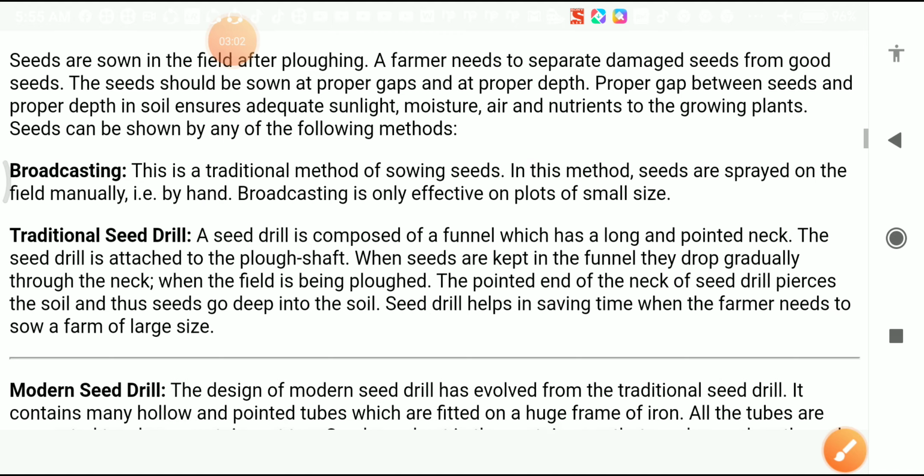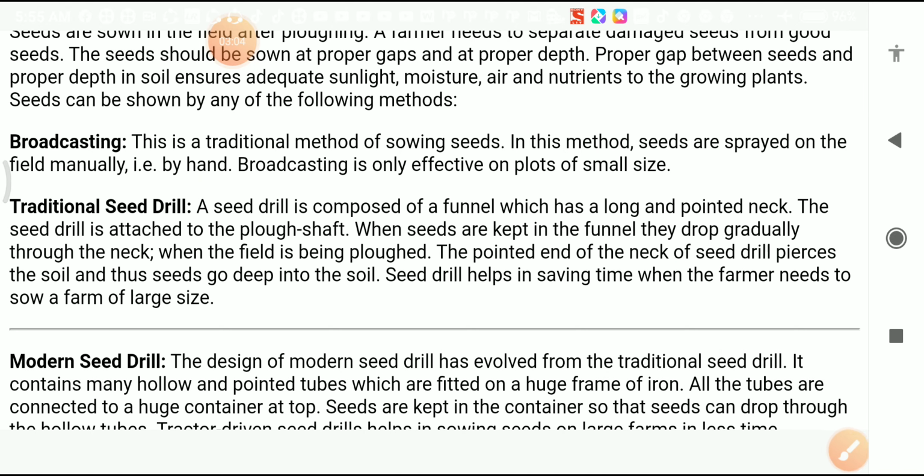Another is the traditional seed drill. Traditional means ancient time. In ancient times, people used this method, the seed drill. Students, I told you about seed drills. It is a kind of implement which we use to sow seeds in the field.